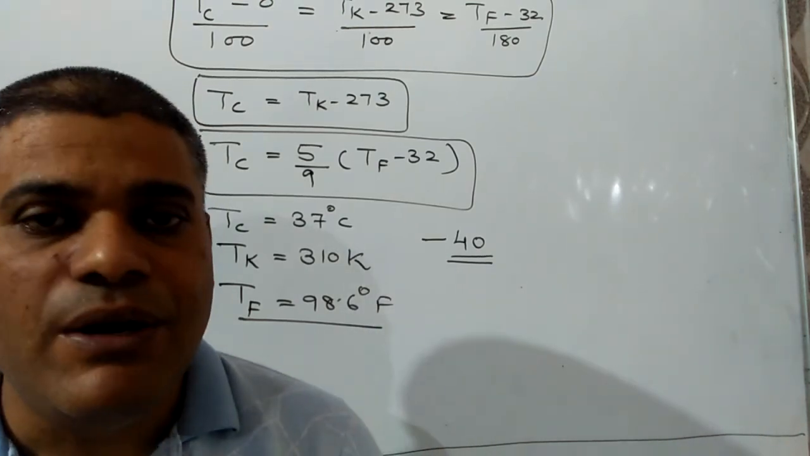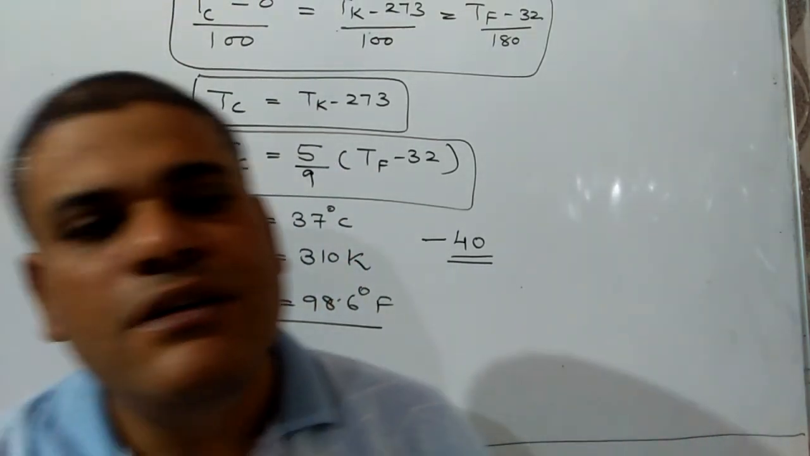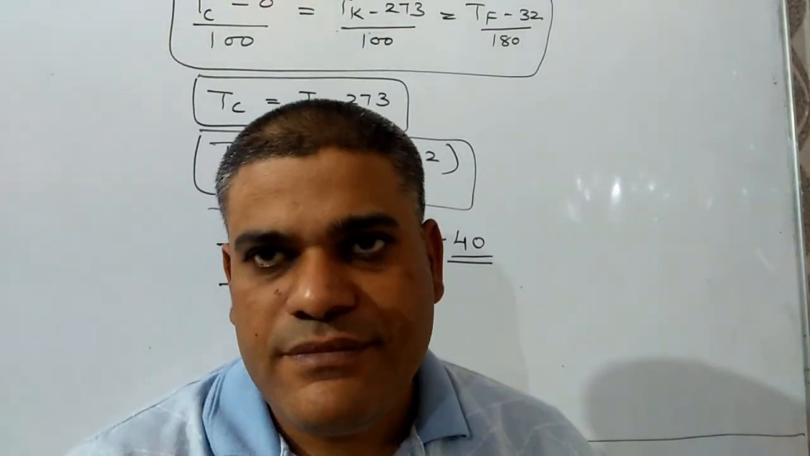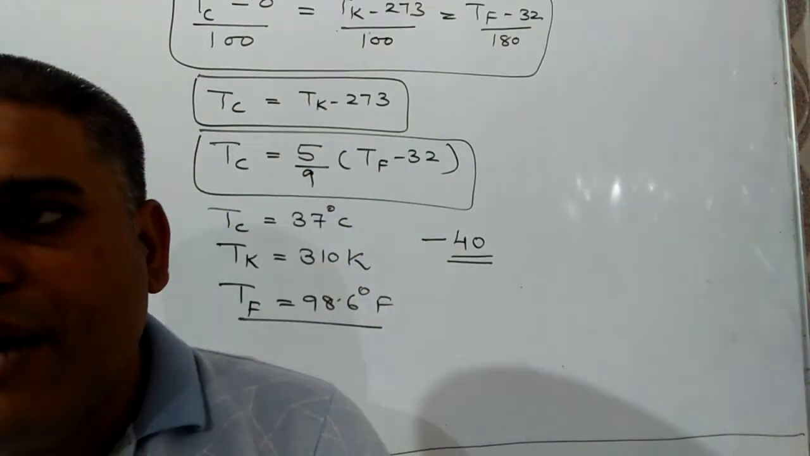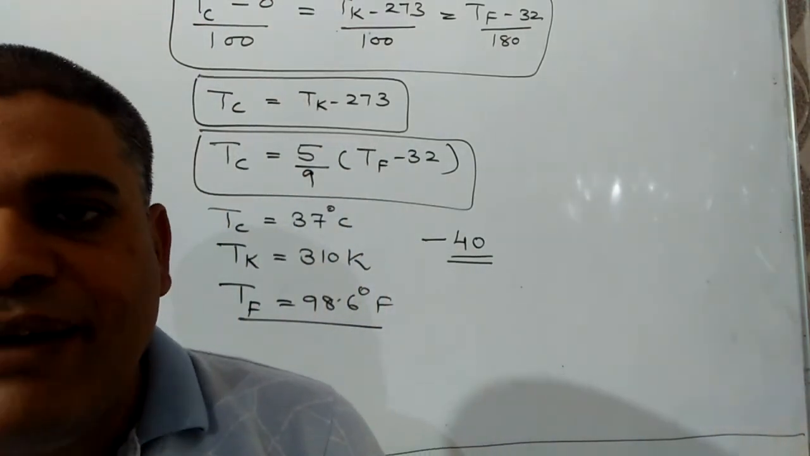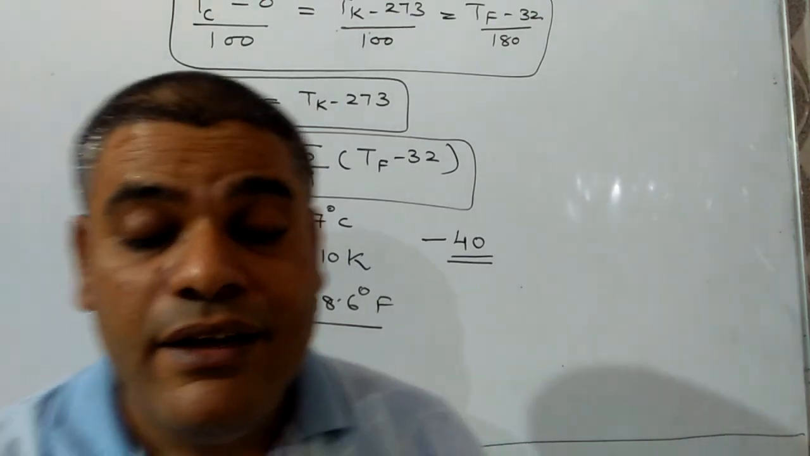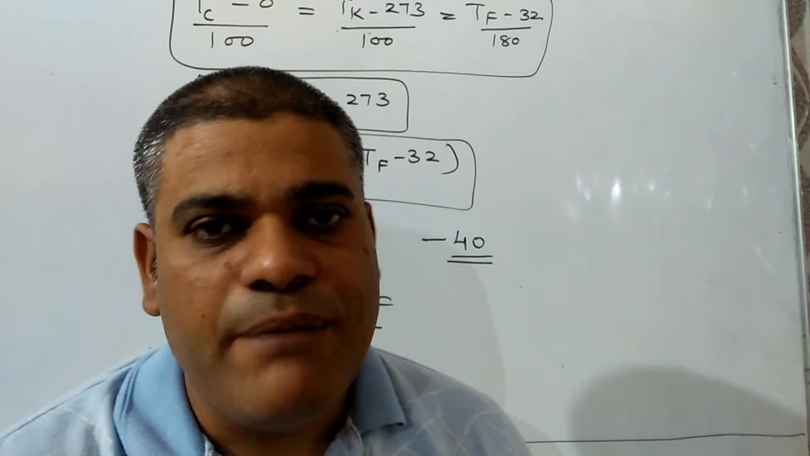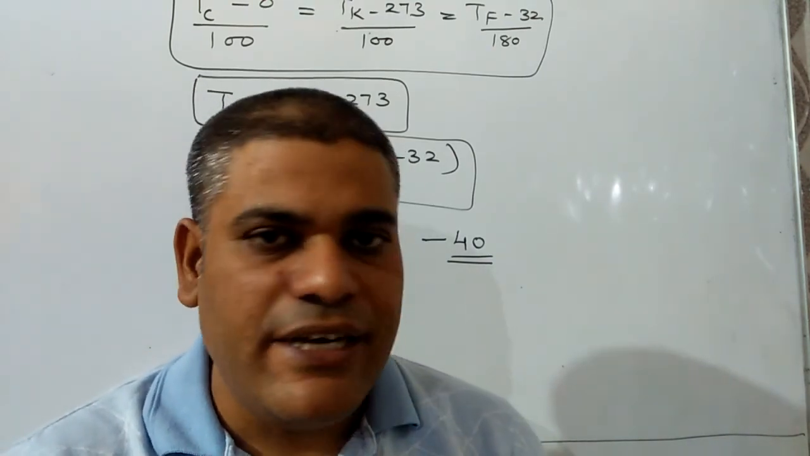Now we have to discuss the triple point. That is a very important question for objectives. What do you mean by triple point? Triple point is that condition of temperature and pressure at which all three states of matter, solid, liquid and gas, exist in equilibrium. I am repeating, triple point is that condition of temperature and pressure at which all three states of matter exist in equilibrium.